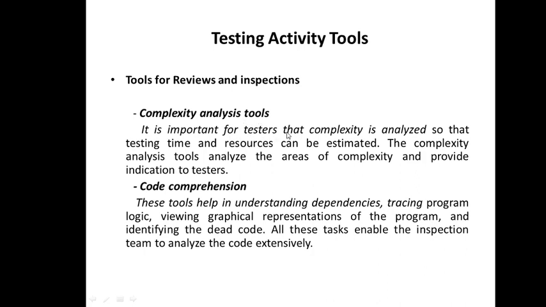It is important for a tester that complexity is analyzed so that testing time and resources can be estimated. Right? So ultimately, this is used to estimate the time and resources required. If it is complex, more time and resources will be required. If it is less complex, less time and resources will be required. So the first tool is the complexity analysis tool. The second one is code comprehension, right?